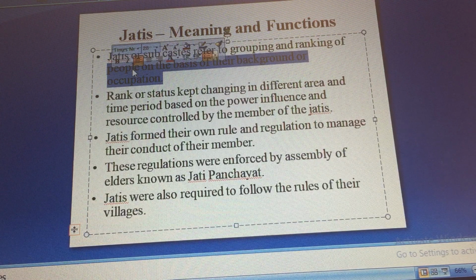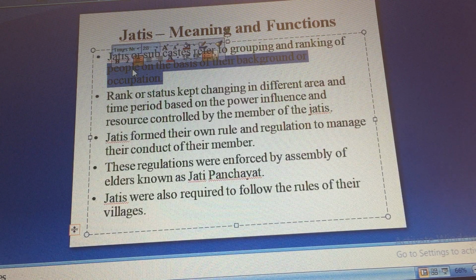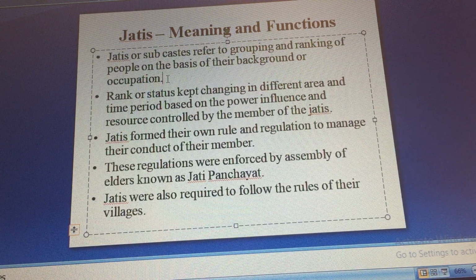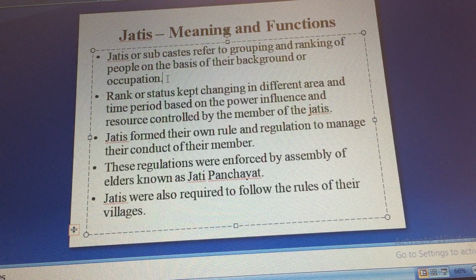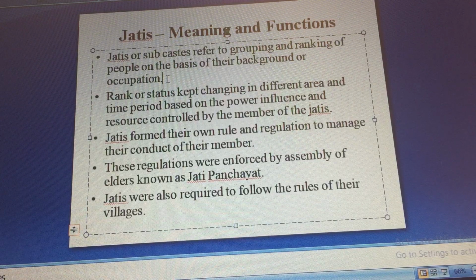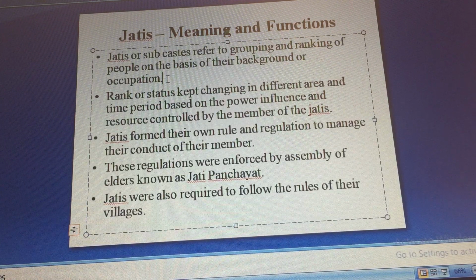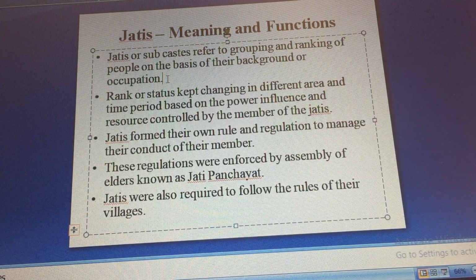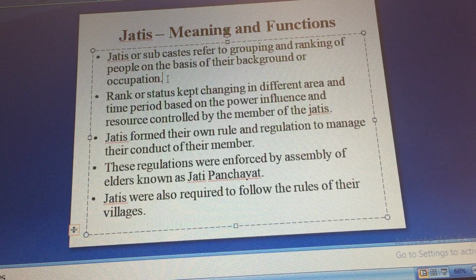Originally, even the Varna system was formed on the basis of individual work, right? But later on, it became hierarchical. A person born in Brahmin family was called Brahmin, but earlier it was associated with the kind of work the person was doing. Now let's come back to jati.